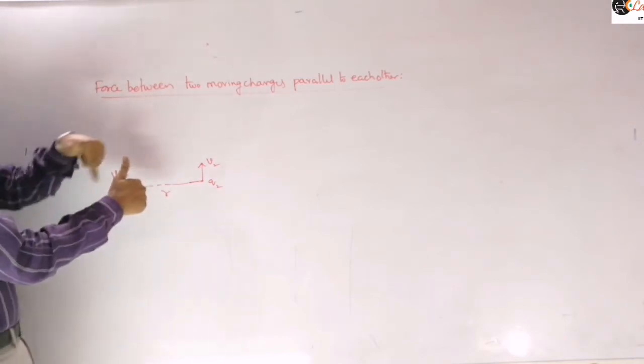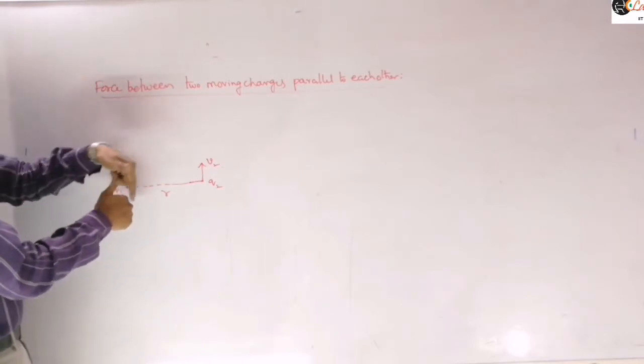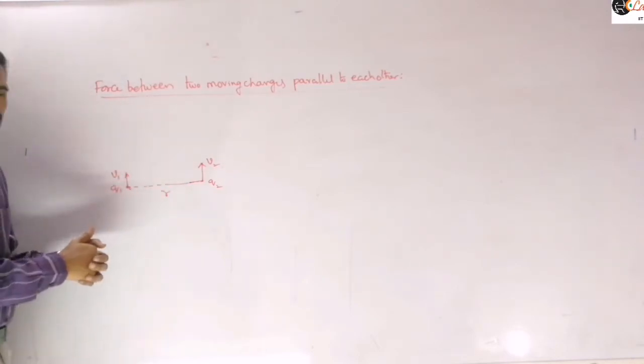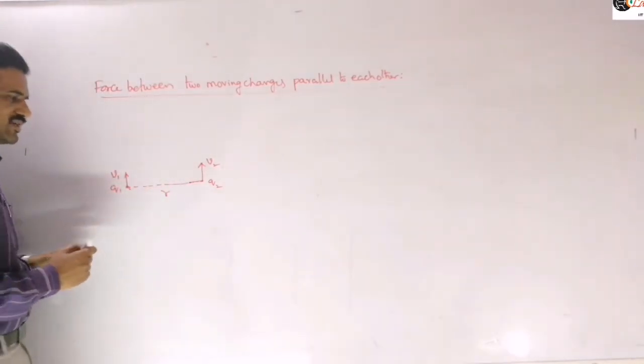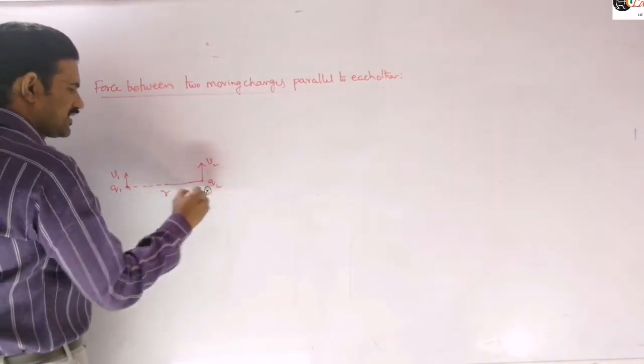They are entering into the plane. That means they are coming like this. This side they will come out here, and this side they will enter here, right? So that means here the magnetic field lines are entering into this plane. So here I am writing the direction of this B1. So B1 is into the plane.